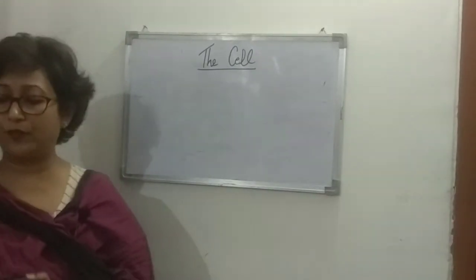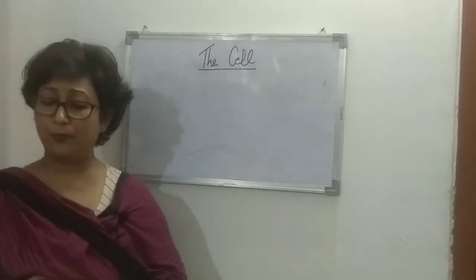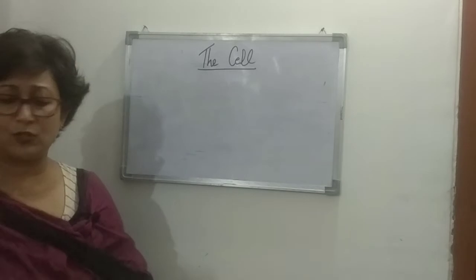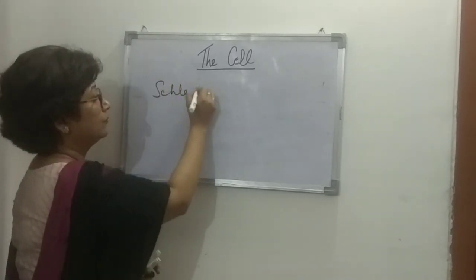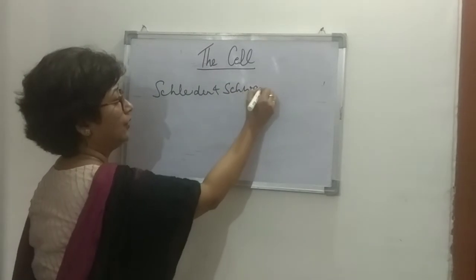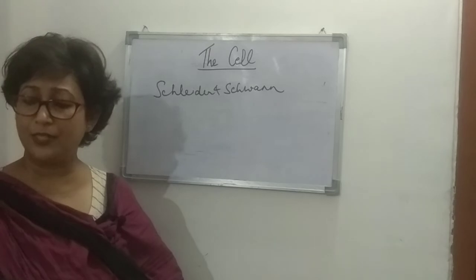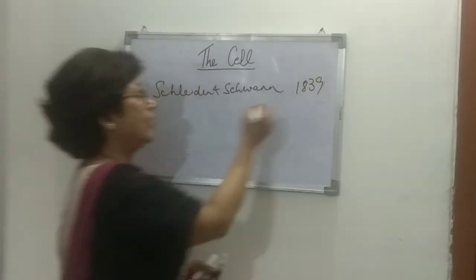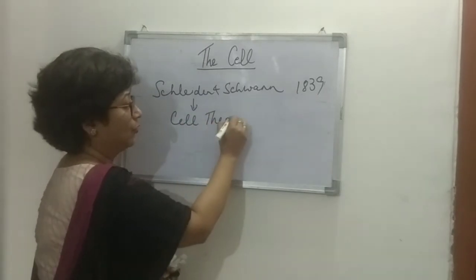I'll just spell it out: Schleiden and Schwann. These were German scientists, and in the year 1839, they put forward the cell theory.